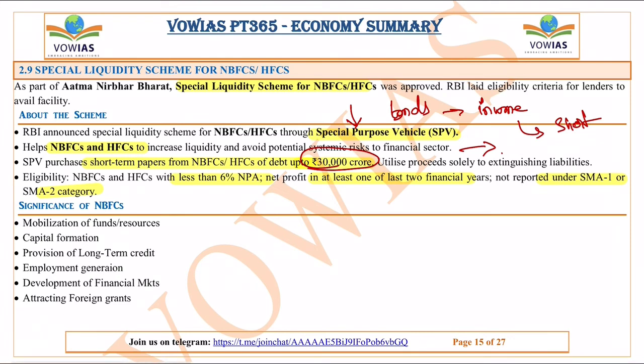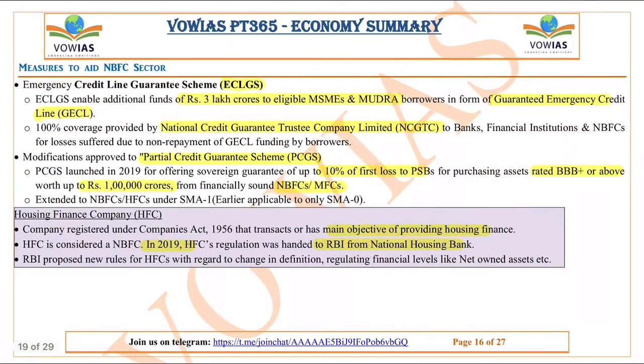So this was the scheme introduced, and under this there is some eligibility criteria given to the NBFCs and HFCs, where their NPA has to be less than 6%, and they have to show profits in at least one of the last 2 financial years, and they should not be reported under the SMA 1 or SMA 2 category. If these criteria are fulfilled, then they can use this special liquidity scheme, where a special purpose vehicle is created which will purchase all these short-term liabilities.